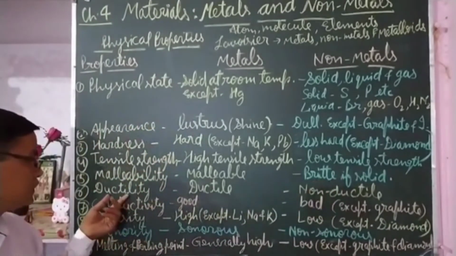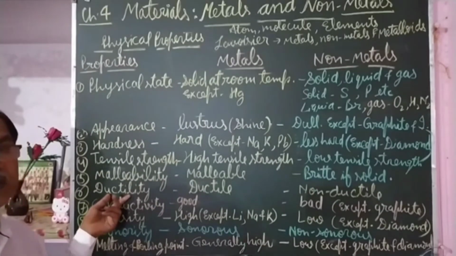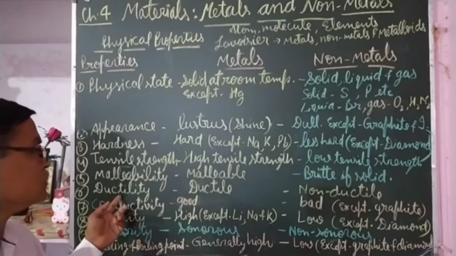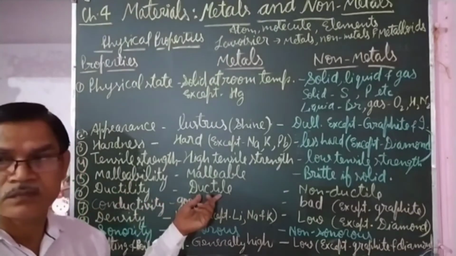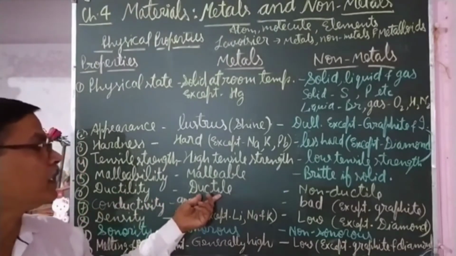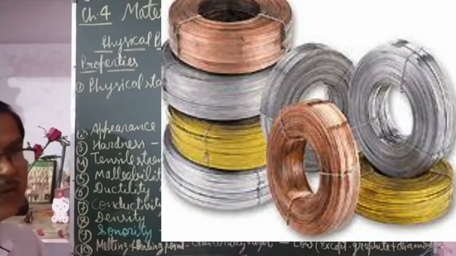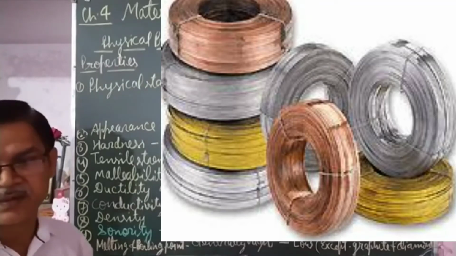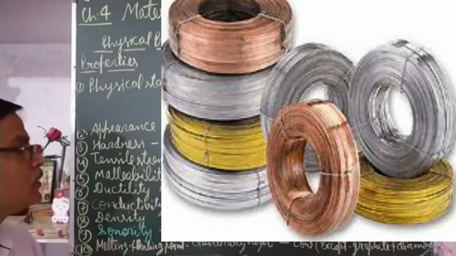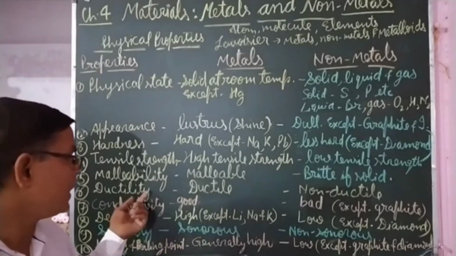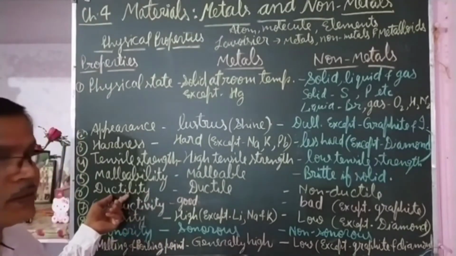Next property is ductility. Ductility is the property of a material by which it can be drawn into thin wire. You may have seen thin wires of copper and aluminium, whatever wires are there in your house, wherever there is an electric connection. They are made of metals because of the property of ductility.